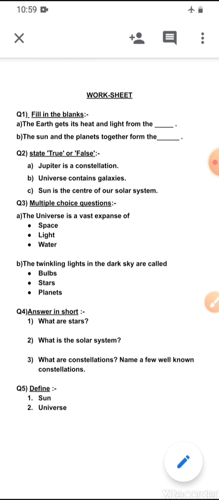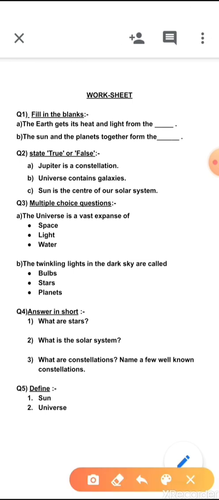The universe is a vast expanse of space. The twinkling lights in the dark sky are called stars. Now question 4, you have to answer in short. What are stars? Stars are huge balls of hot glowing gases. What is the solar system? The solar system consists of the sun and everything that orbits or travels around the sun.